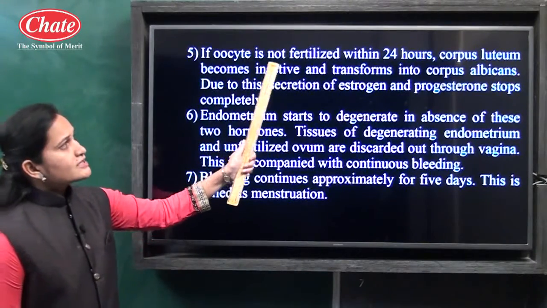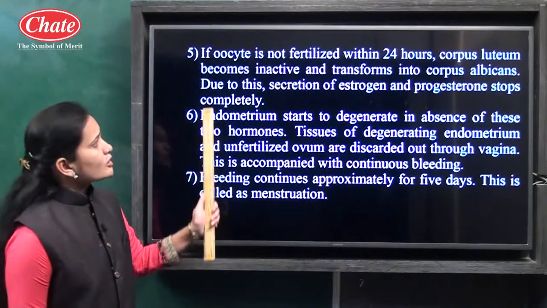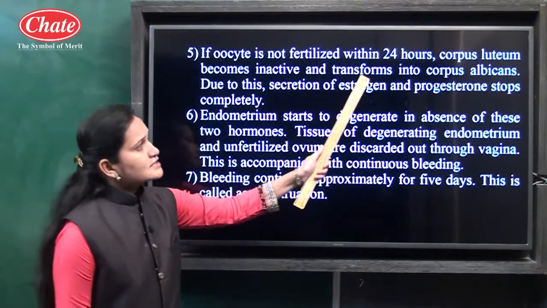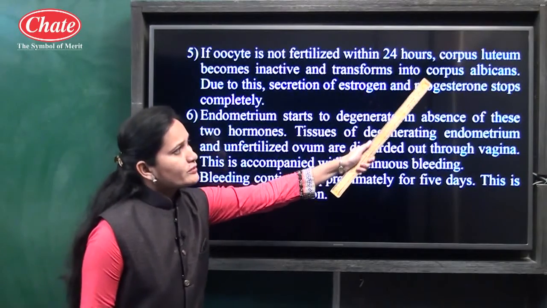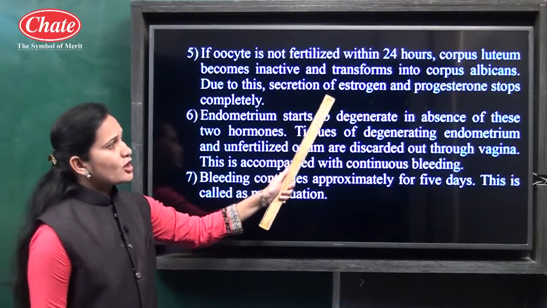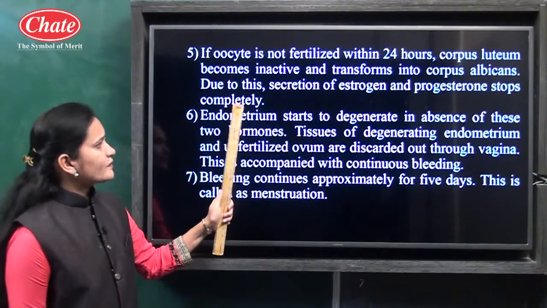If the oocyte is not fertilized within 24 hours, the corpus luteum becomes inactive and starts to transform into the corpus albicans. Due to this, secretion of estrogen and progesterone stops completely.